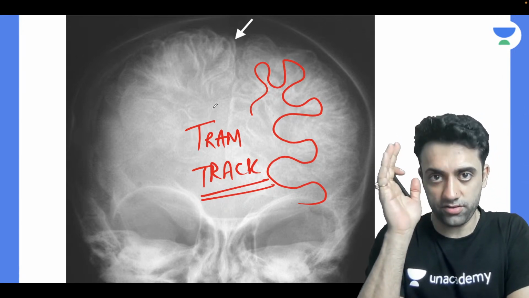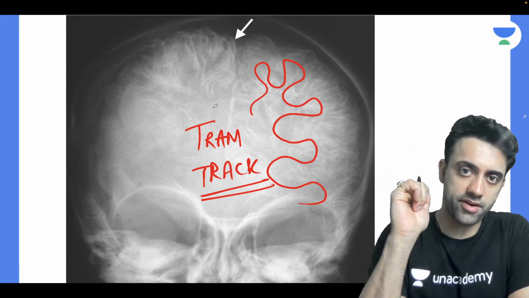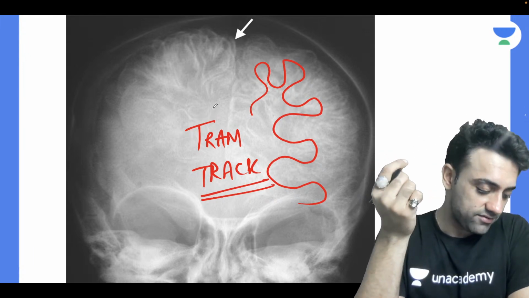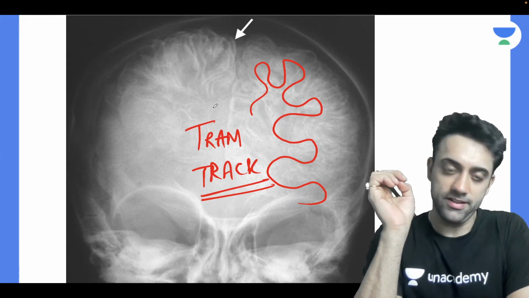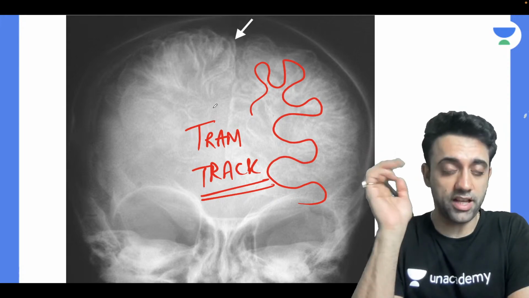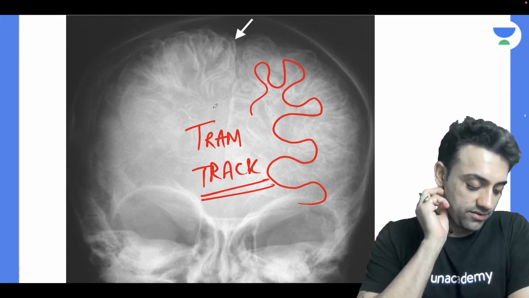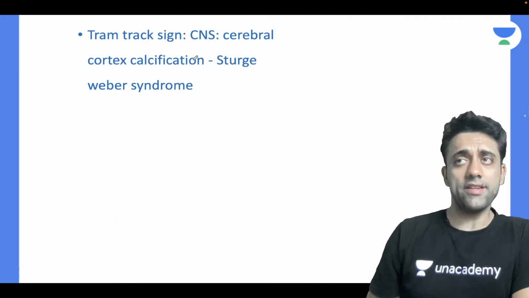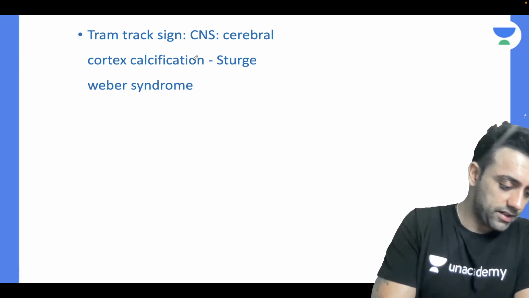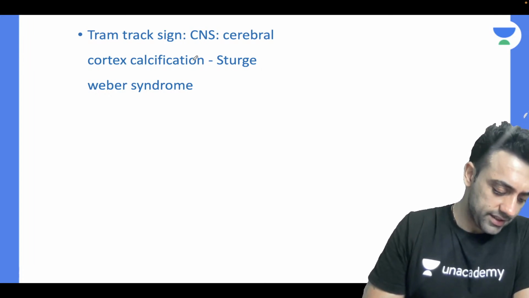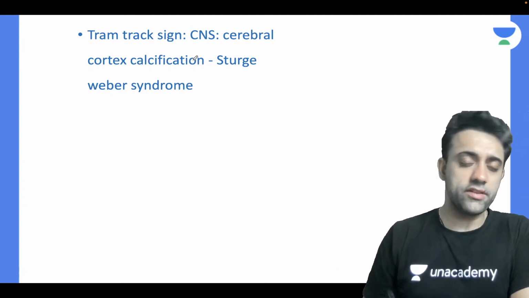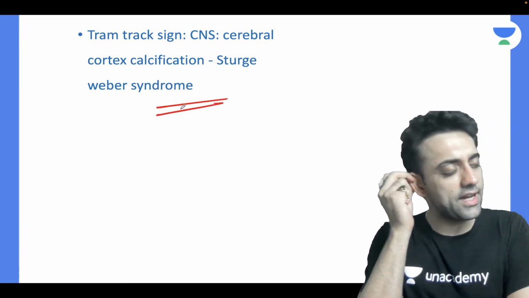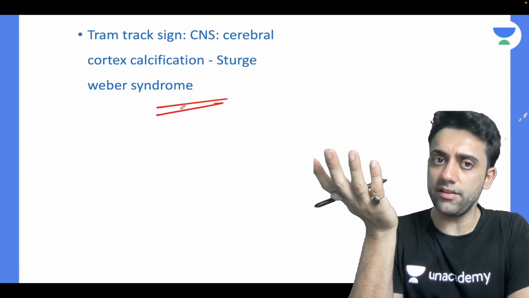There are 7 conditions where you see tram track appearance or tram track sign. Can anyone tell at least one of them? Railroad sign, very good. I'm happy you didn't say Shatabdi sign. Perfect. The best answer is Sturge-Weber syndrome, a neurocutaneous syndrome, like neurofibromatosis, also known as von Recklinghausen disease.